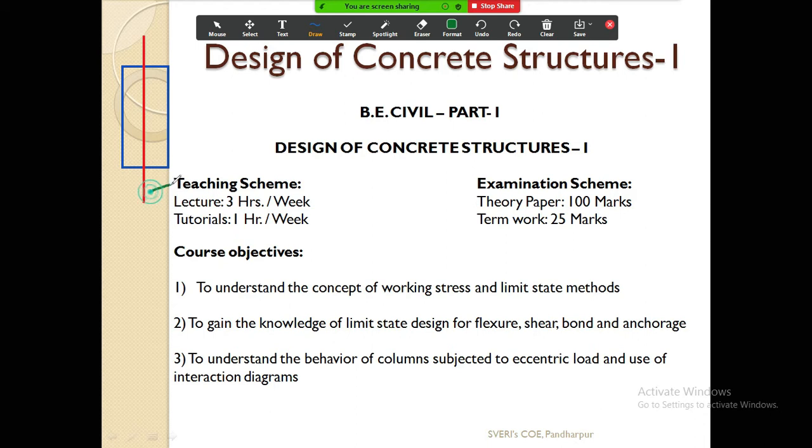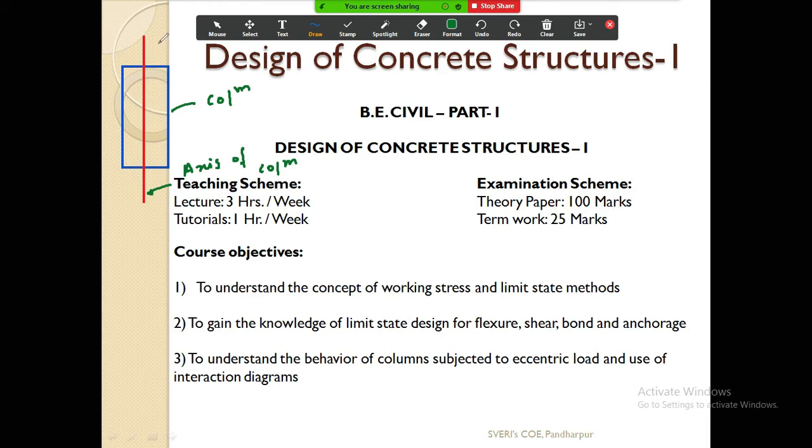This is the axis of column and this is your column. Now suppose a beam is resting on this column, and now the load is transferred from beam to the column.